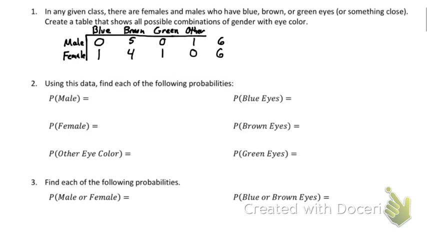How many total blue-eyed people do we have? 1. How many brown-eyed? 9. How many green-eyed? 1. How many other? 1. How many total people are in the class? 12. So that's our total people.